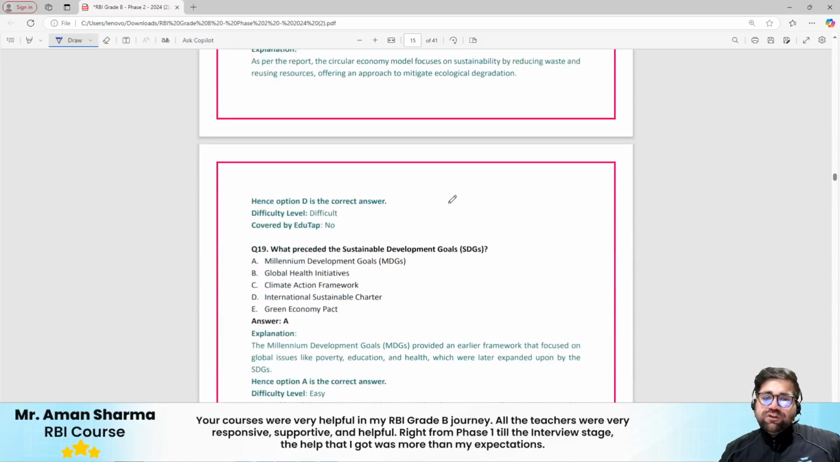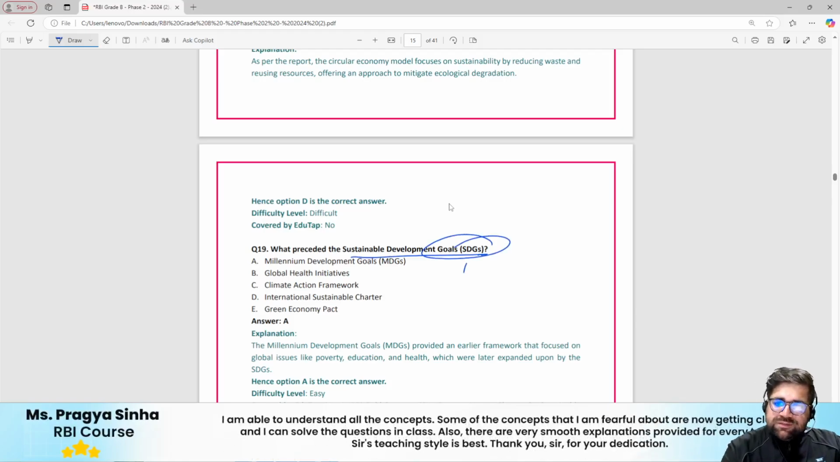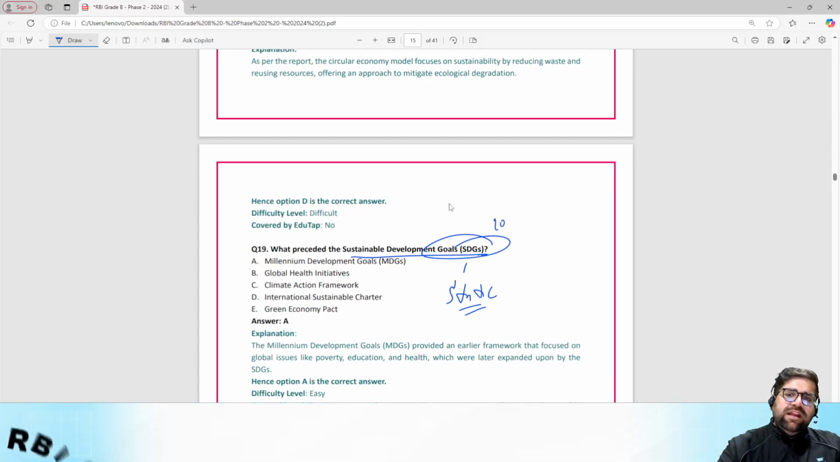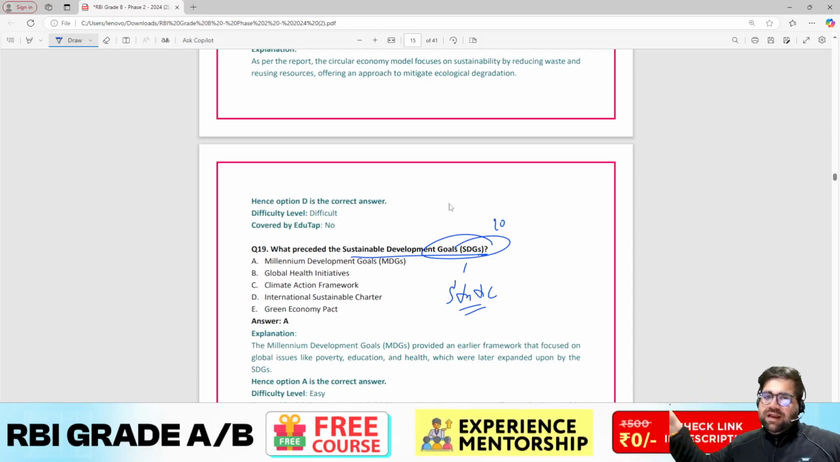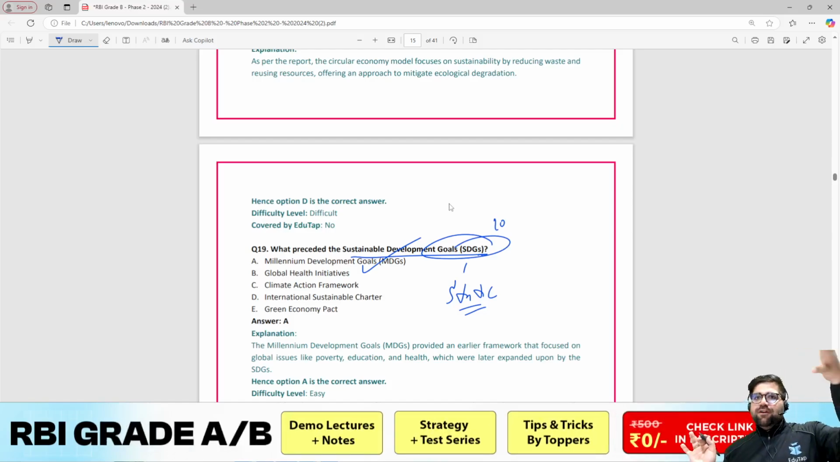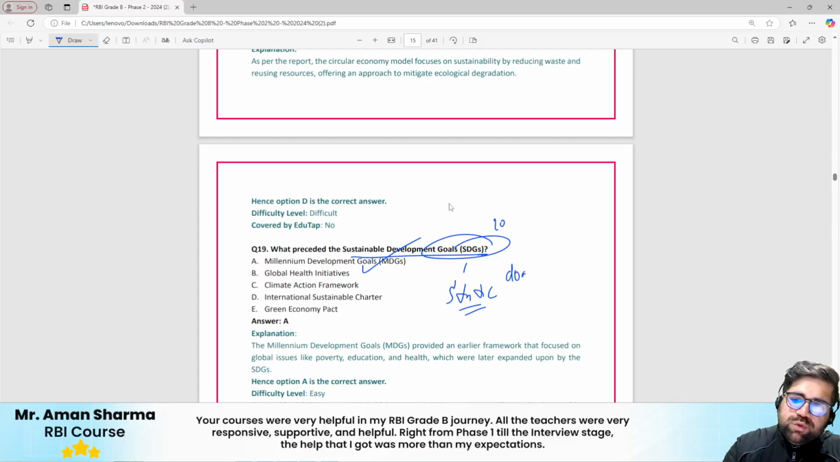But the next question, what preceded Sustainable Development Goals? Now this knowledge is based on your static knowledge. Even if you know Millennium Development Goals were there and then came your SDGs, right? SDGs came from the year 2015 onwards, right? Before that MDGs were there. So I would have done this question, because even if I don't know what the paragraph is saying, I could have answered this. That is Millennium Development Goals, right? So according to me, this question was doable. The rest you could skip in this particular set.